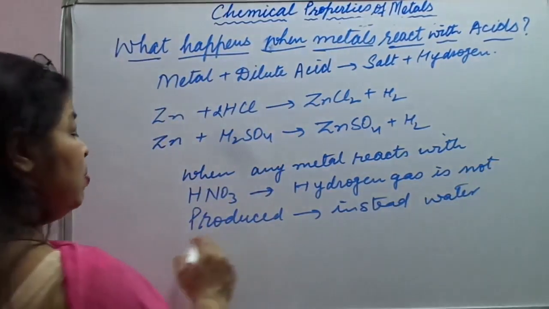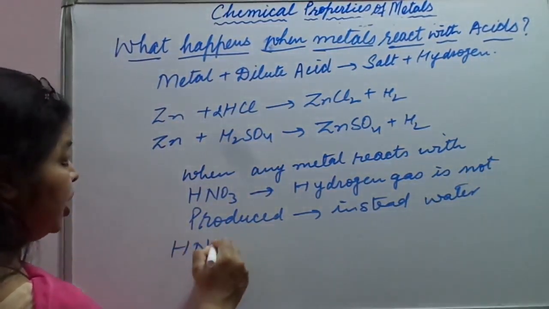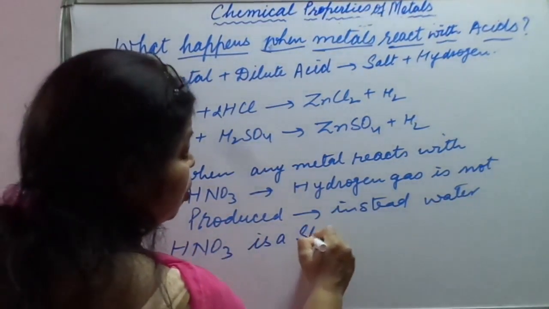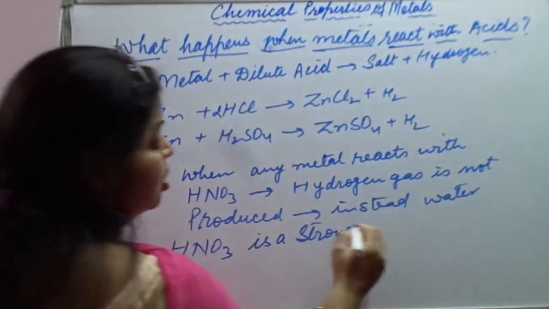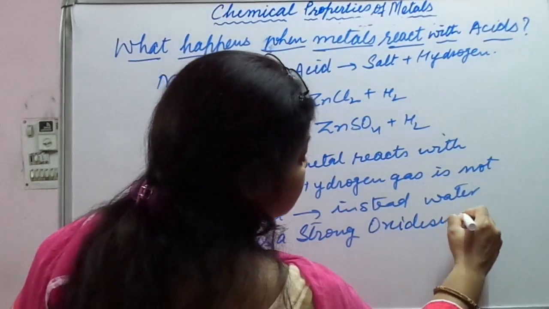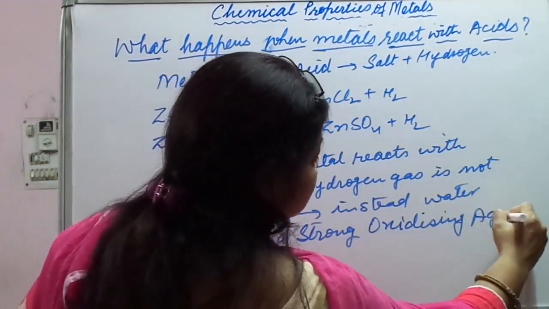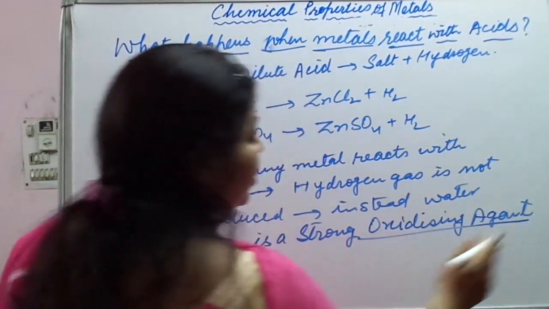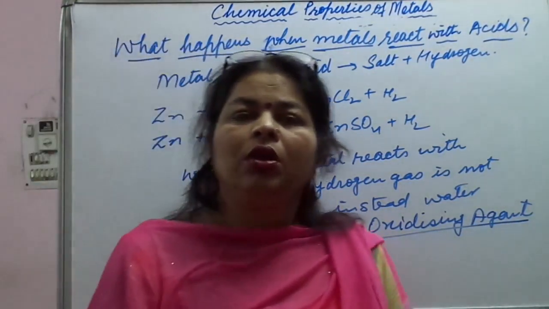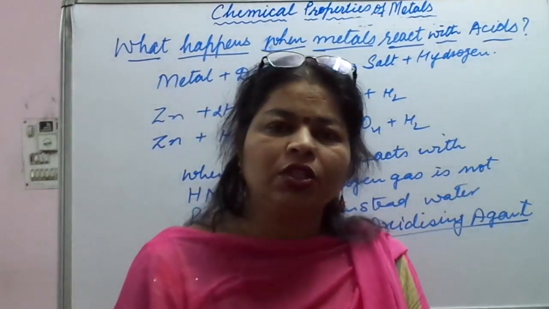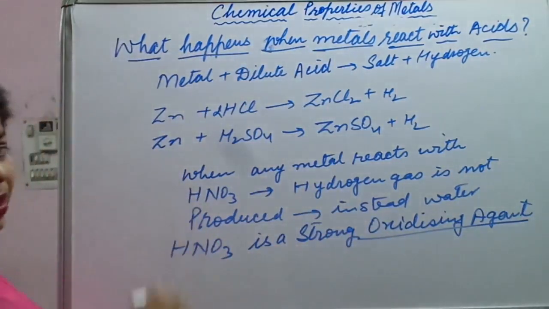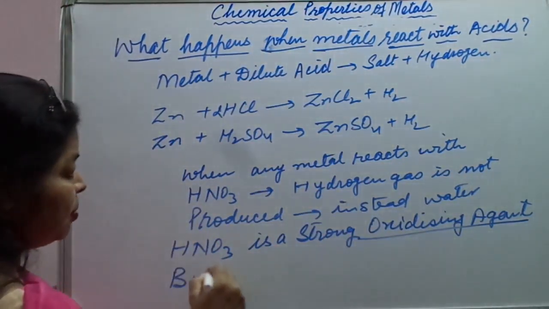Why is it so? Because HNO3 is a strong oxidizing agent, this you need to learn and remember. It will oxidize hydrogen gas to water. So we don't get hydrogen gas. But for magnesium, there are exceptions. What happens?